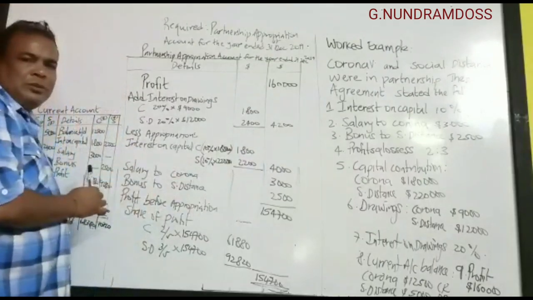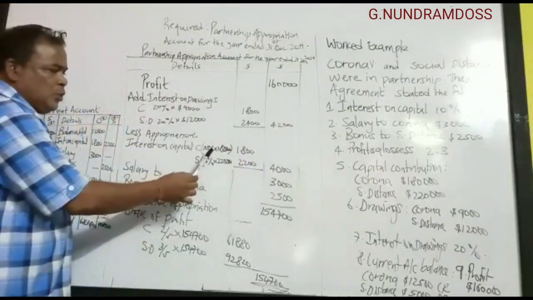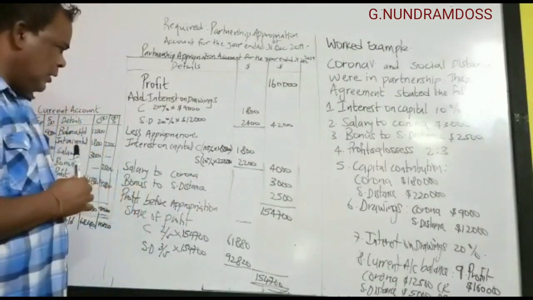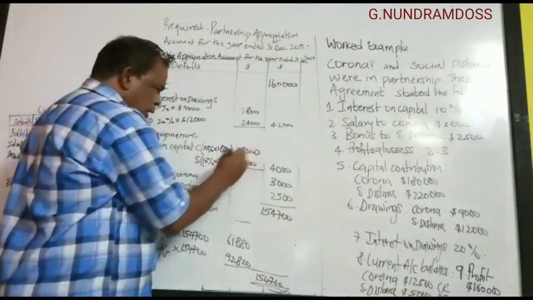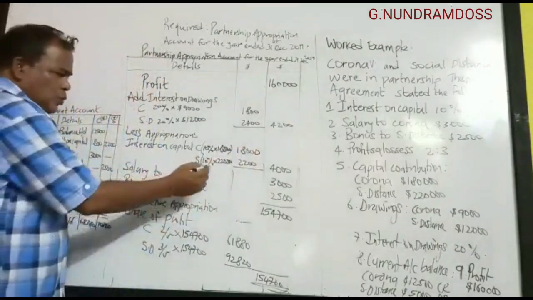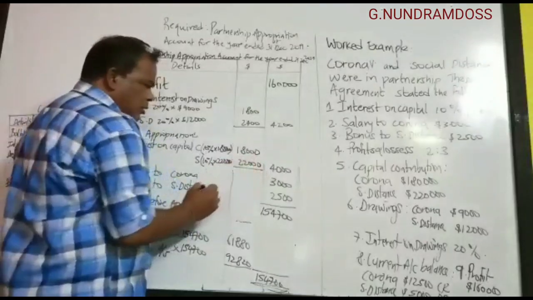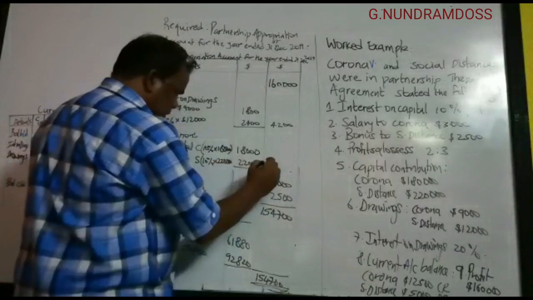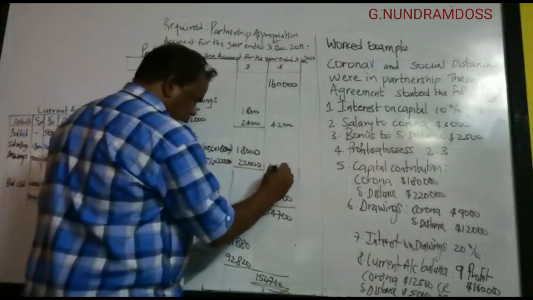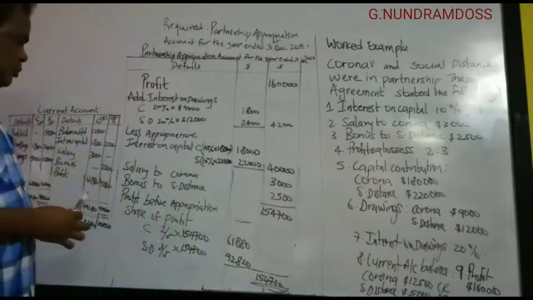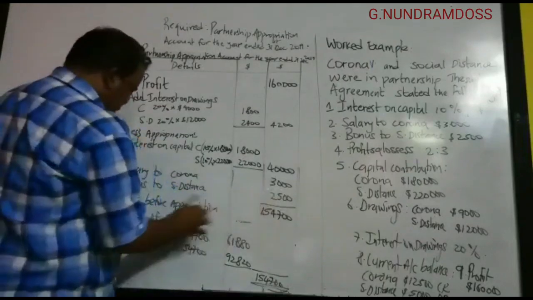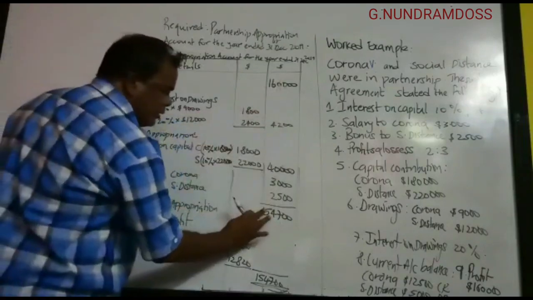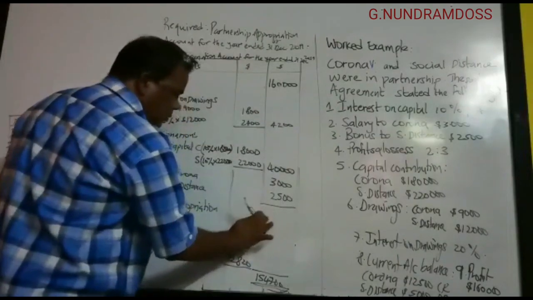Then less appropriation. Interest on capital, 10% of capital: 10% of 180 000 gives us 18 000, and 10% of 220 000 gives us 22 000. So here it gives us 40 000. Okay? We have to make some adjustment. Salary to Corona 3 000. Bonus to Social Distance 2 500. Then we add all these, and we'll get a new figure. This one.